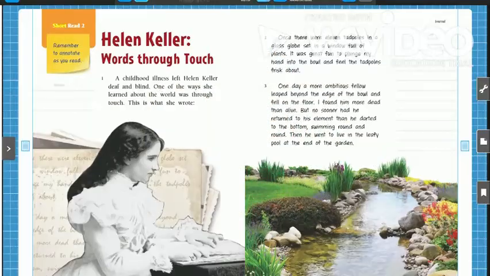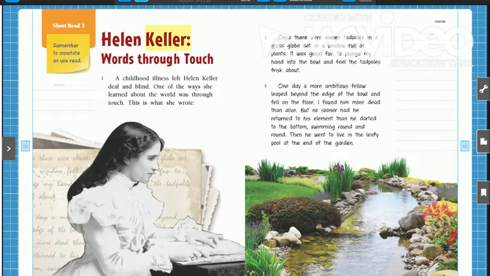Remember that we are investigating the past, so we're using diary entries and photographs so far to learn about the past and what things were like in the past. So when Helen Keller describes her life in the past, pay attention to the words that she chooses to use. Short read 2. Remember to annotate as you read.